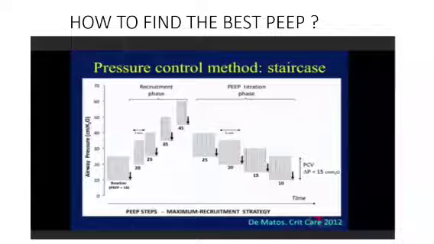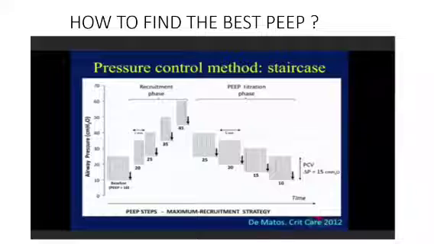So how to find the best PEEP? This is the third point which I discussed there. How to determine what will be the best PEEP for my patient? If my patient is on volume control, take the patient on pressure control first of all. Why pressure control?